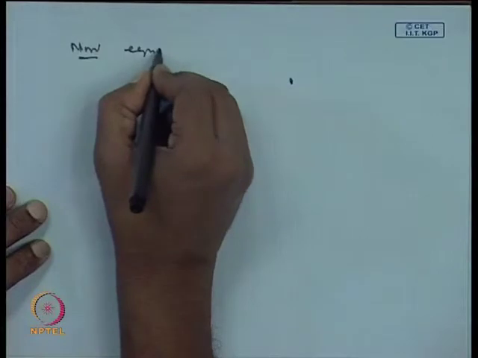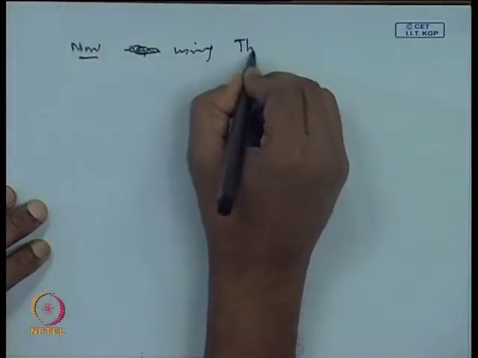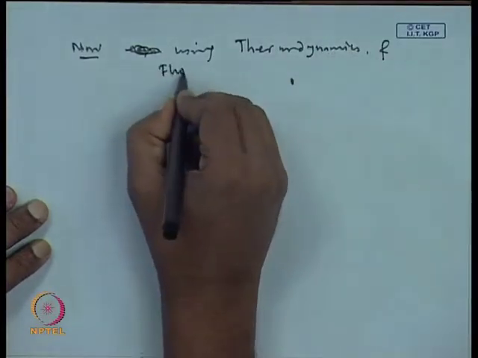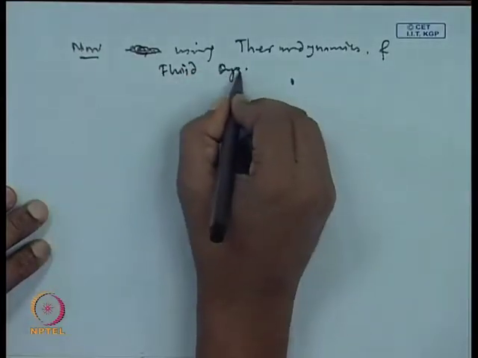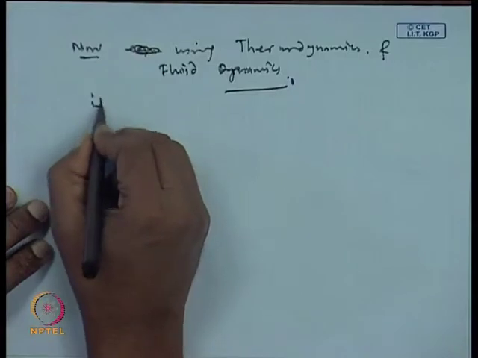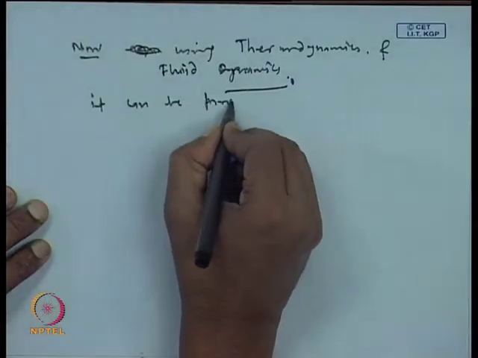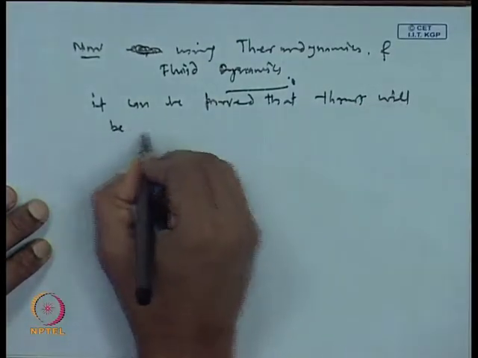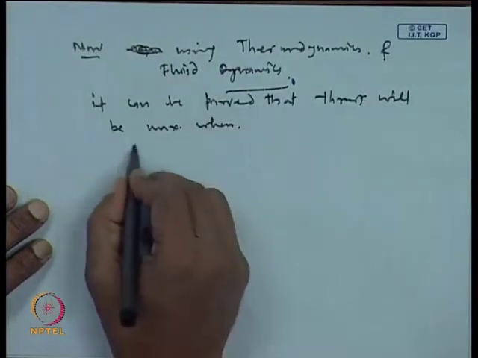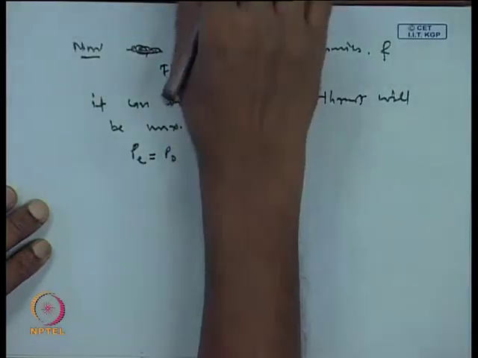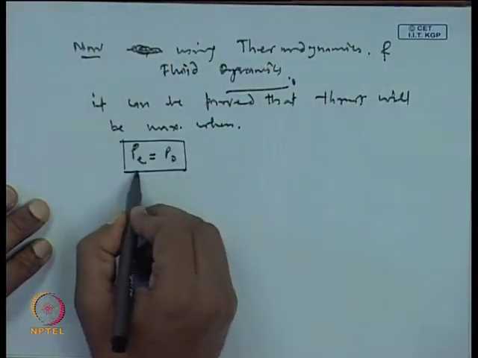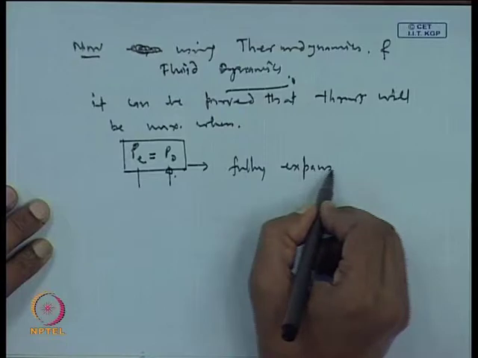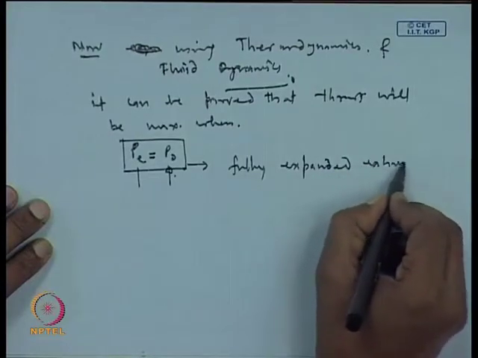Now, using thermodynamics and fluid dynamics, it can be proved that thrust will be maximum when P equal to P 0, that is exhaust pressure equal to the ambient pressure, and this is called fully expanded exhaust.